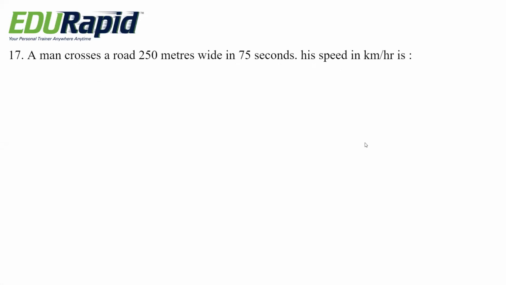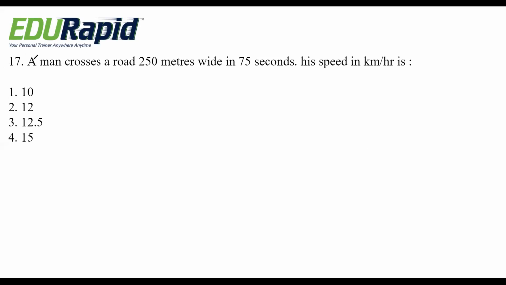Next question. A man crosses a road 250 meters wide in 75 seconds. His speed in kilometer per hour is 10, 12, 12.5, 15. It is very simple. Speed equals distance by time. That is, 250 is distance. Time is 75. It is how much? And if you convert it to kilometer per hour, they are asking.